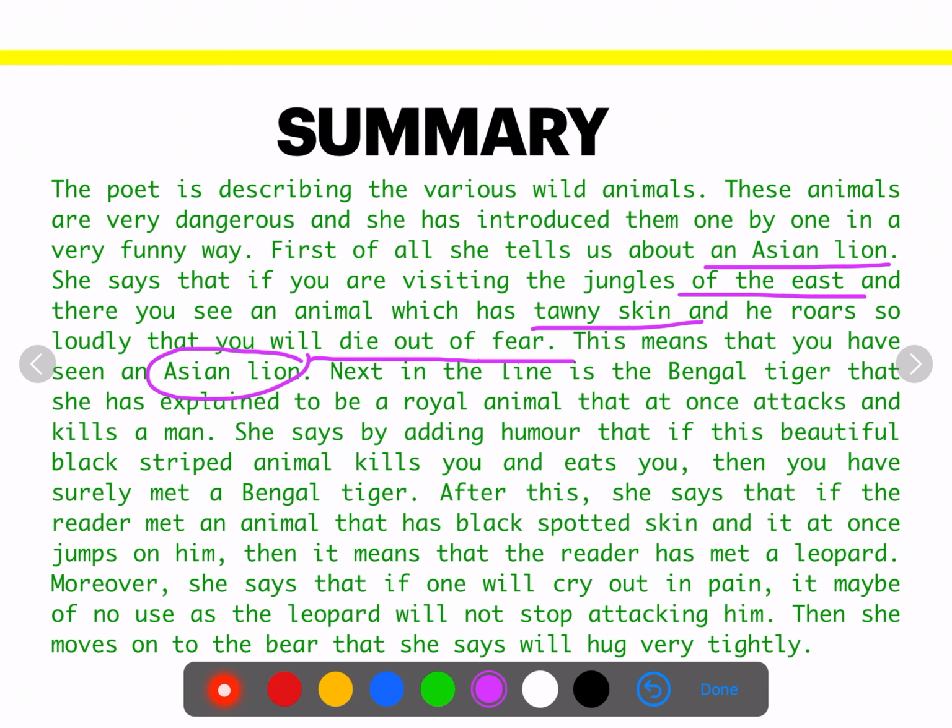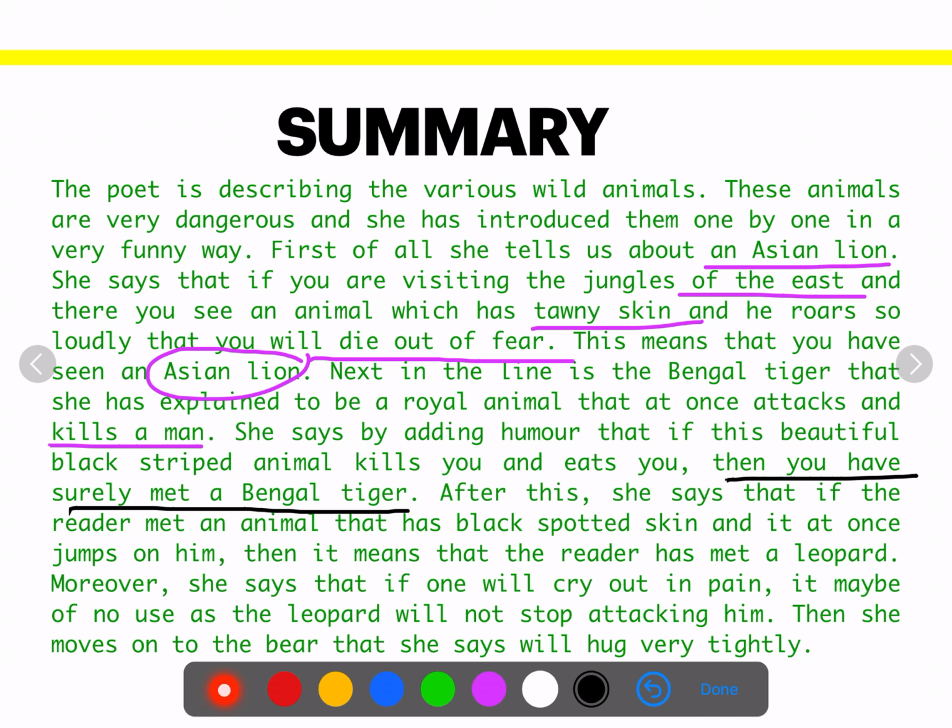Next in line is the Bengal tiger, whom she has described as a royal animal that at once attacks and kills a man. She says, by adding humor, that if this beautiful black striped animal kills you and eats you, then you have surely met a Bengal tiger. It means she is creating humor here. After being eaten, you will come to know that it is a Bengal tiger.